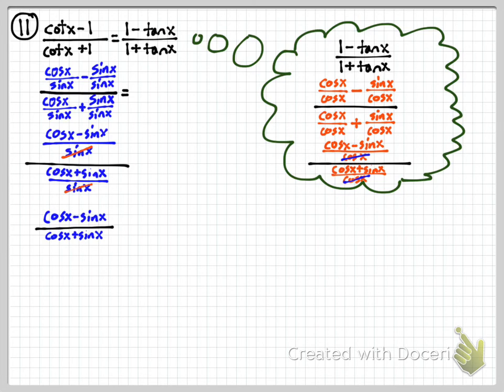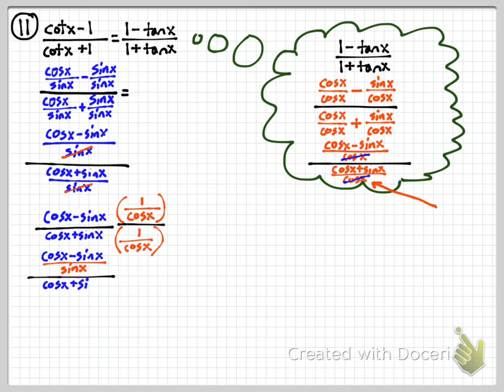But I notice on the red in my green cloud or bubble over there, I thought I need to divide out the cosines. So what if I multiplied by 1 over cosine on the numerator and denominator? That's multiplying by 1, so I'm allowed to do that. And what that's going to do is turn it into the function that I have here. Do you notice how I just got the equation now on the right?